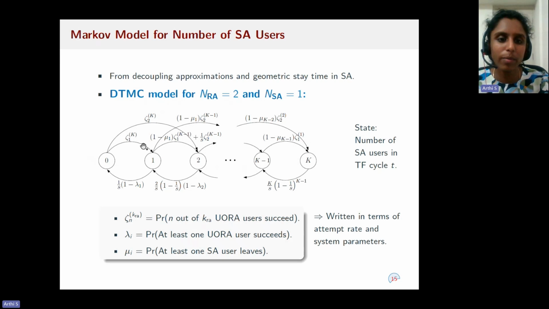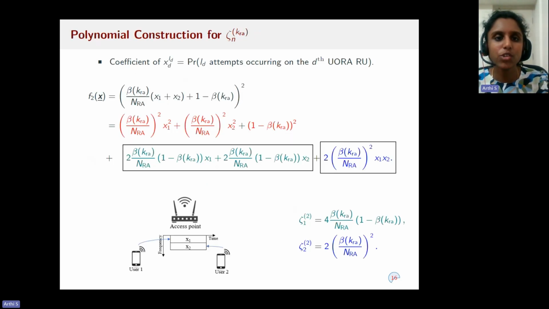And these transition probabilities are represented in terms of zetas, lambdas, and mu's, where the definitions of these probabilities are given in this block. We compute these probabilities in terms of the attempt rate and system parameters. Let's quickly look at how we construct zeta in this slide. We compute zeta using a polynomial construction.